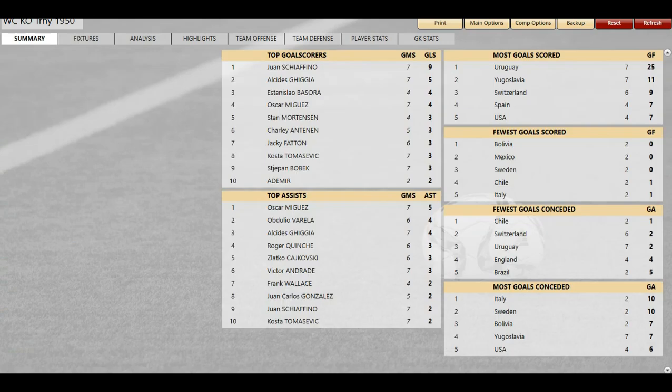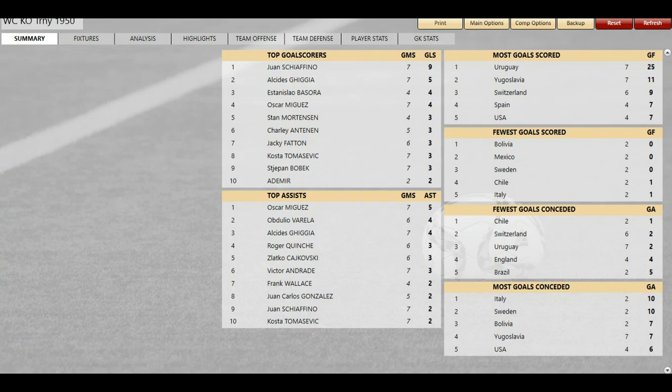Schivano had 7 goals. He was in first place in the goals list easily. Most scored Uruguay. Well, Yugoslavia didn't score any. So yeah, Yugoslavia was 1-2. Uruguay had 21 goals in 6 games. Yugoslavia 11 and 6. Well, of course, you take away the final. There's goals conceded. Uruguay only conceded 2. And Yugoslavia, well, Yugoslavia had only conceded 3.